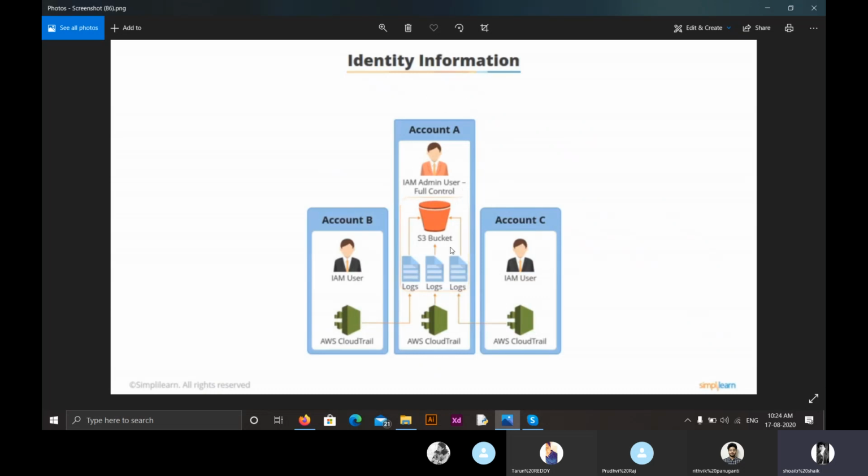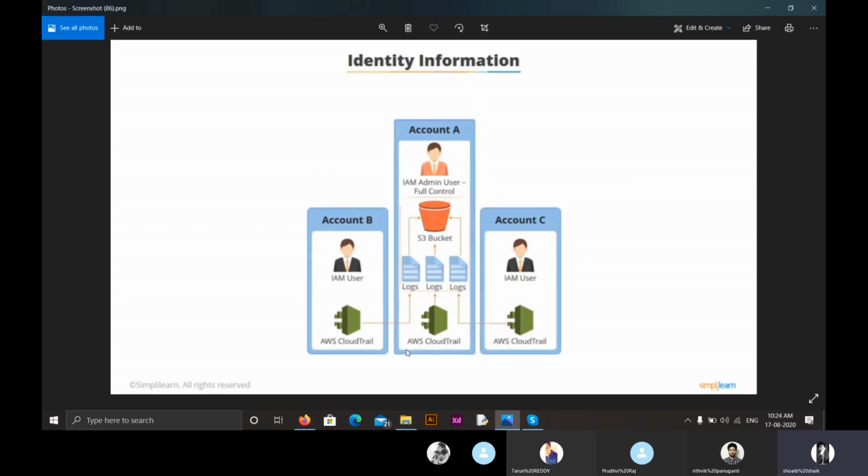This is us, the admin user. We have the full control, and these are our IAM users who asked us for different services. So we can provide them with a service, say the S3 bucket, and we can have identity information.